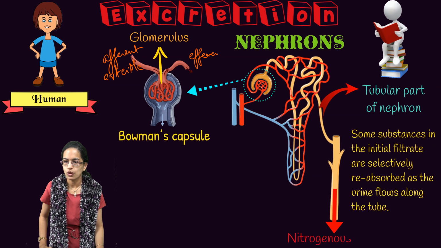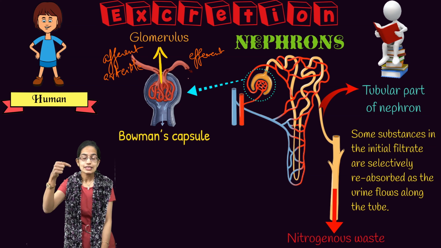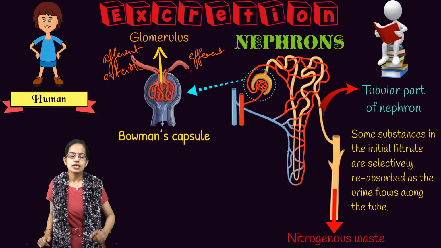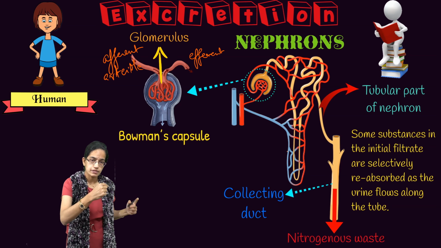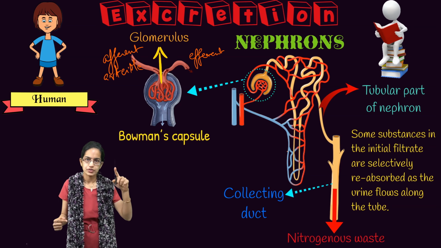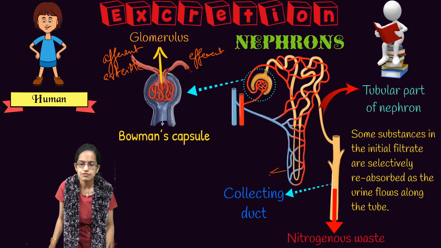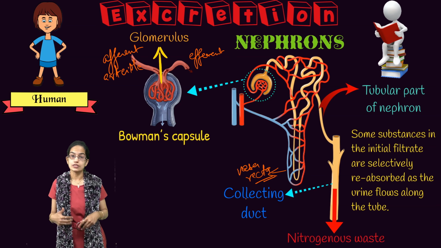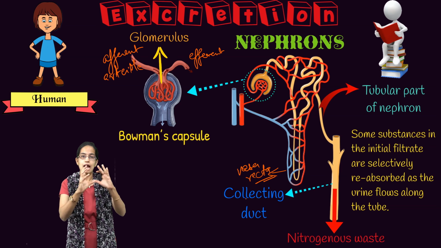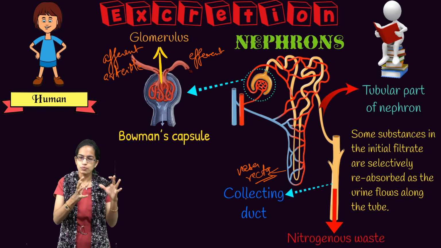This efferent arteriole further moves and we can say curves itself around the loop of Henle within the nephron, and this curve is what is known as vasa recta. So very important, what is vasa recta? So vasa recta is the capillary which is surrounding the loop of Henle.